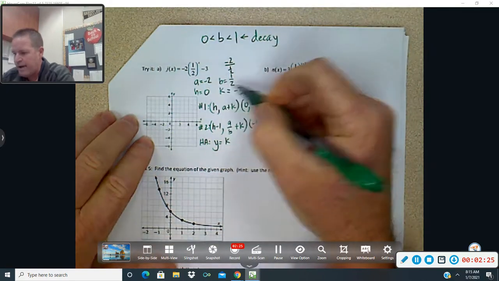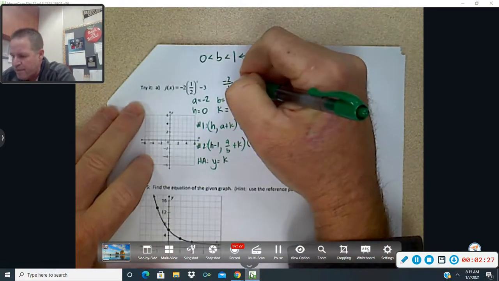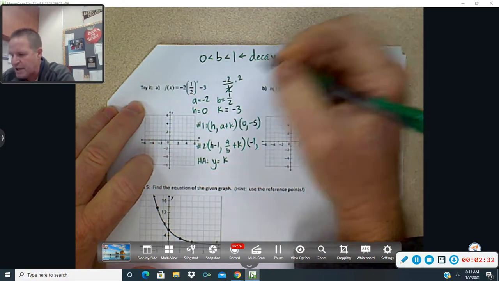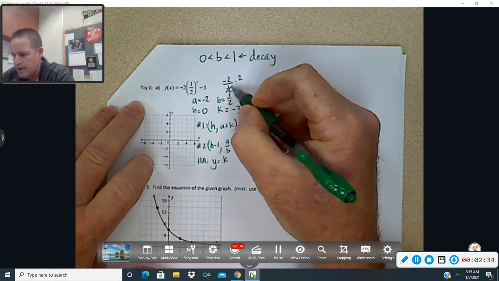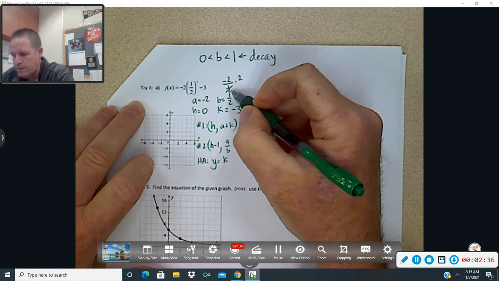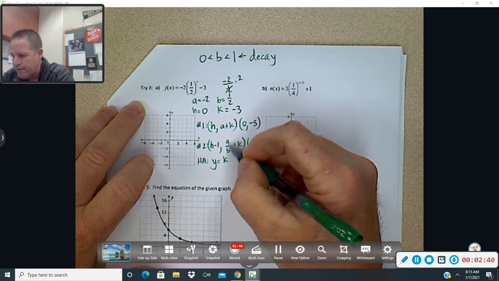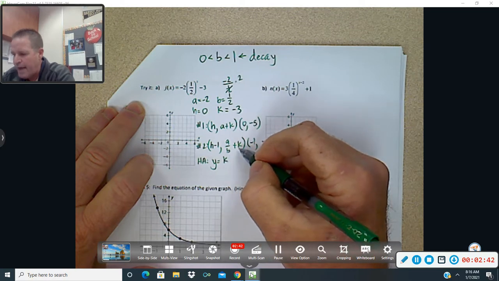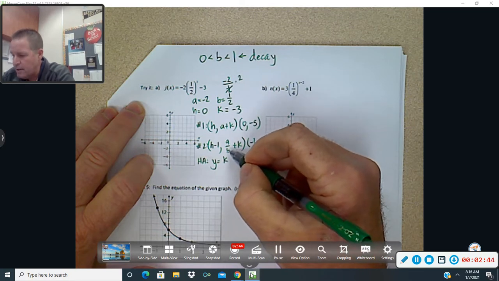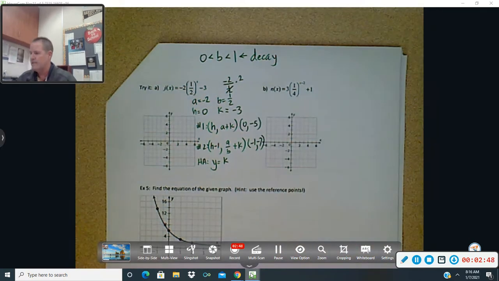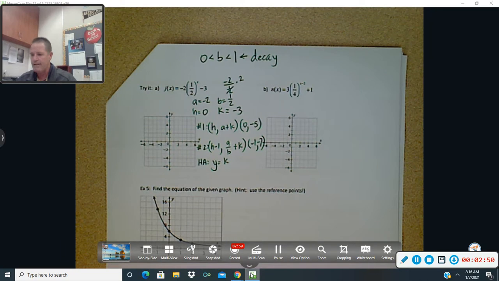Well, when you divide by a fraction, you actually multiply by the reciprocal. So that's going to be -4. Again, we're multiplying by the reciprocal when we divide. So -2 times 2 is -4 for my a divided by b. And then plus k. So again, we have -4 plus -3, and that is -7. Okay, and there's what you should have for your 2 reference points.